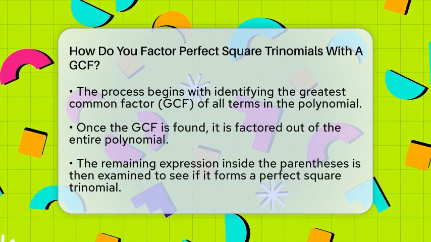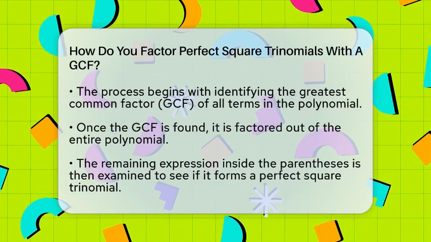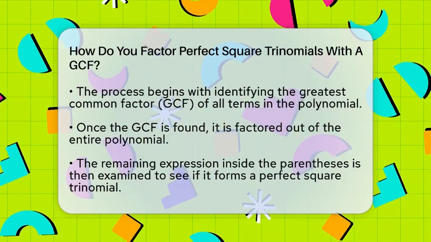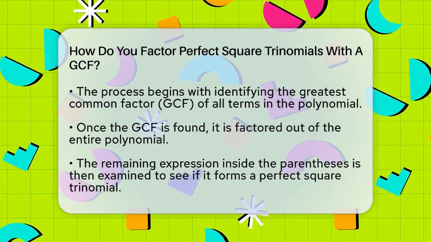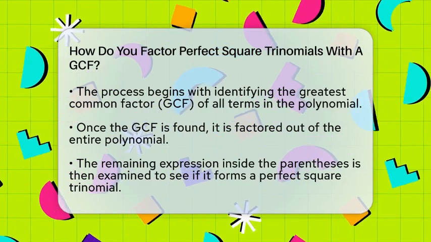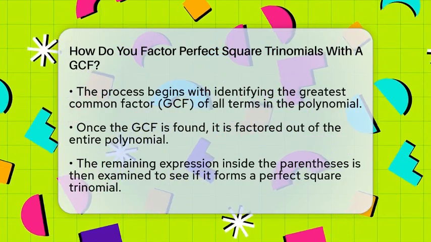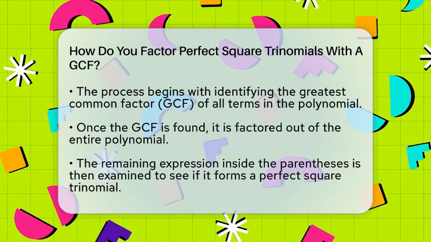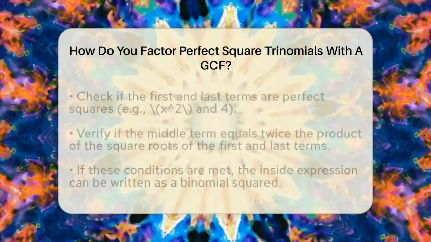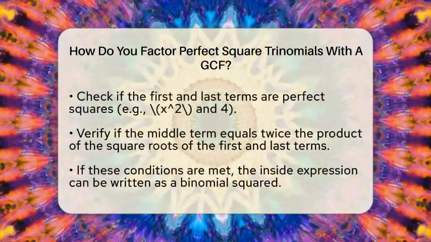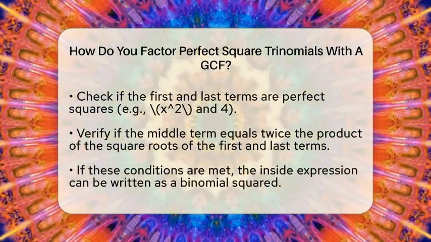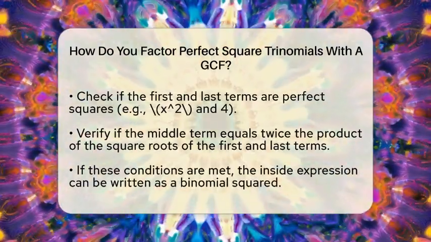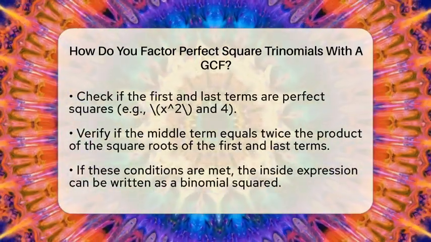First, look at the polynomial and find the biggest number or variable that divides all the terms evenly. This is called the greatest common factor. Once you identify it, pull it out of the polynomial. For example, if your polynomial is 3x squared minus 12x plus 12, the GCF is 3. So you rewrite it as 3 times the remaining expression inside parentheses.